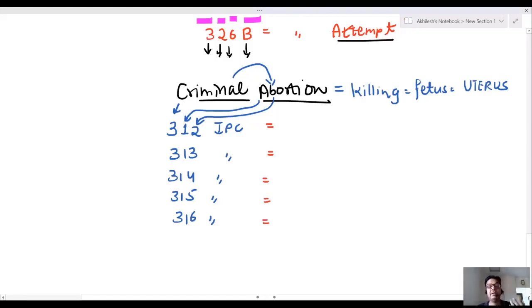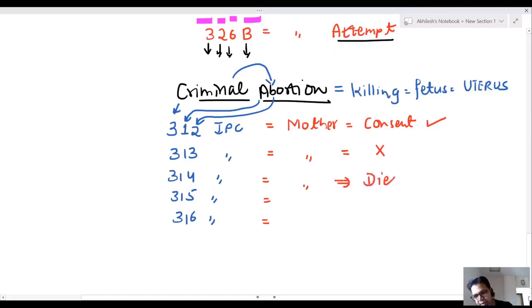Now, what is this? 312: if the mother is giving consent to kill her child, like she's having a girl child and she wants to kill, this is 312. If the mother is not giving consent, still husband and in-laws want criminal abortion, it is 313. With consent, without consent. If the mother also dies during this procedure, that is 314.